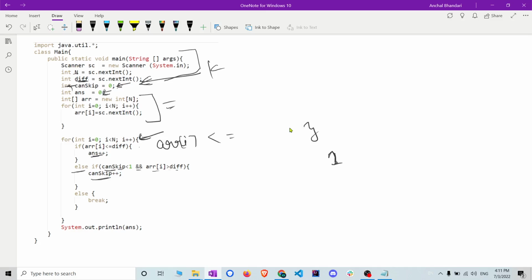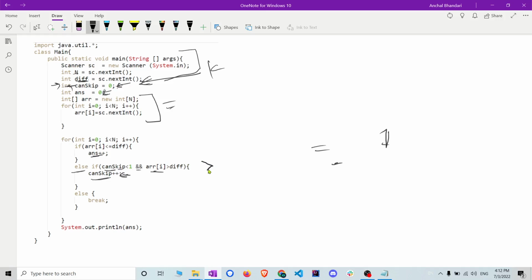Let's go step by step. I have assigned the number of questions he can skip, can skip, as 0. Whenever I get any question difficulty level which is greater than this, I simply increment it. Now my can skip is 1. This condition is different from this one.